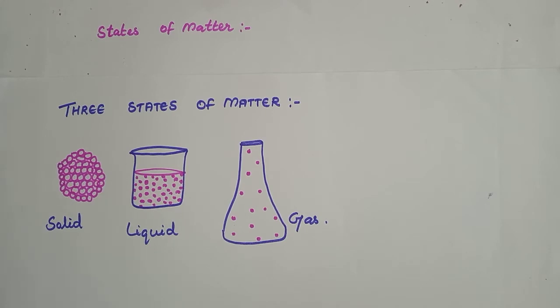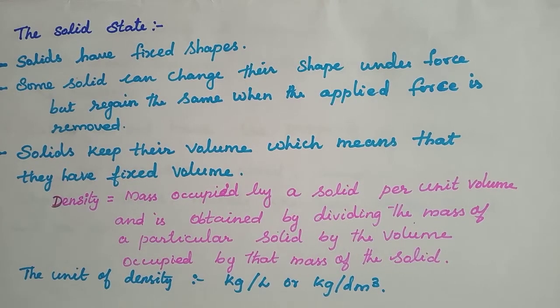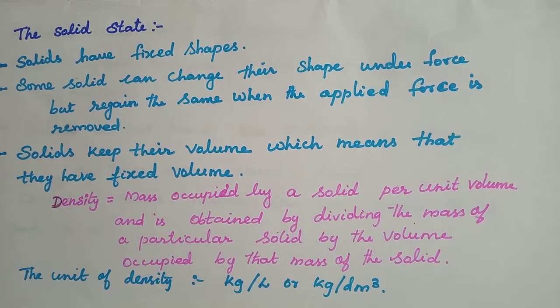Understood. Now let us briefly discuss the characteristics of the states of matter which we have listed as solid, liquid, gas. First we are going to see the solid state. Solids are known for their hardness and rigid nature. So the important characteristics of the solid state are listed.